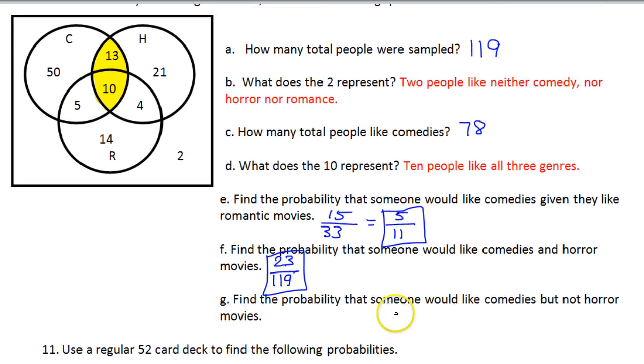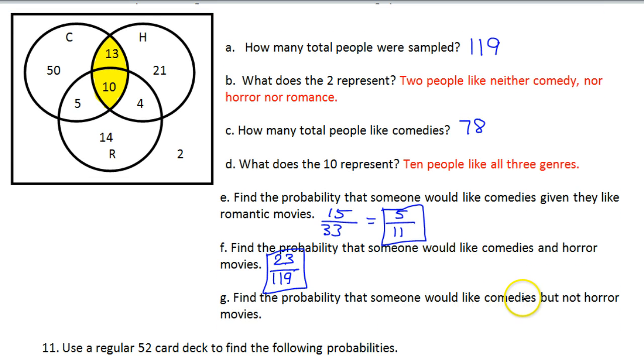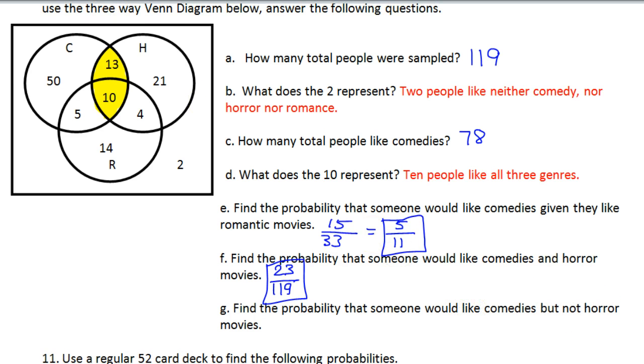Now, find the probability that someone would like comedies but not horror movies. Let's see. Comedies but not horror. So once we're talking comedies, we're talking about this. If we had just said comedies, we would have been talking about these numbers because these are all the comedies.